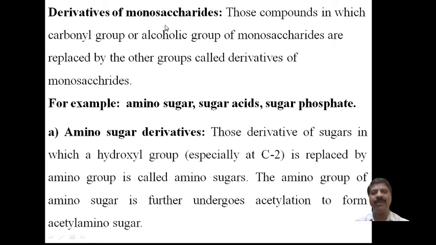Sugar belongs to monosaccharides. Therefore, the amino derivative of sugars, sugar acids, which means the acid derivative of sugars or monosaccharides, and again the phosphate derivative of sugars, sugar phosphate. Sugar phosphate is the phosphate derivative of sugar, and there are also the acid derivative and the amino derivative of sugar. These are the three major derivatives of monosaccharides for your syllabus.